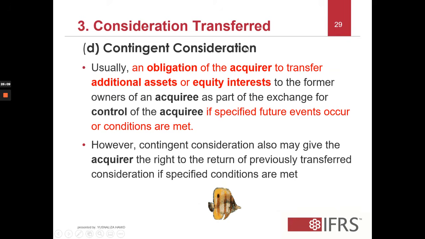It may be that after 2 years of acquiring control, you need to transfer some additional assets or issue more shares to the owners in the acquiree. So that is to be specified as well in the consideration transferred. Contingent consideration will also give the acquirer the right to return the previously transferred consideration if conditions are met.